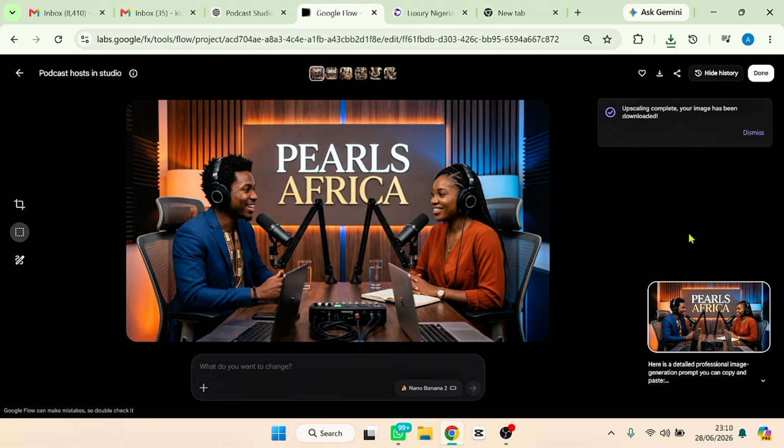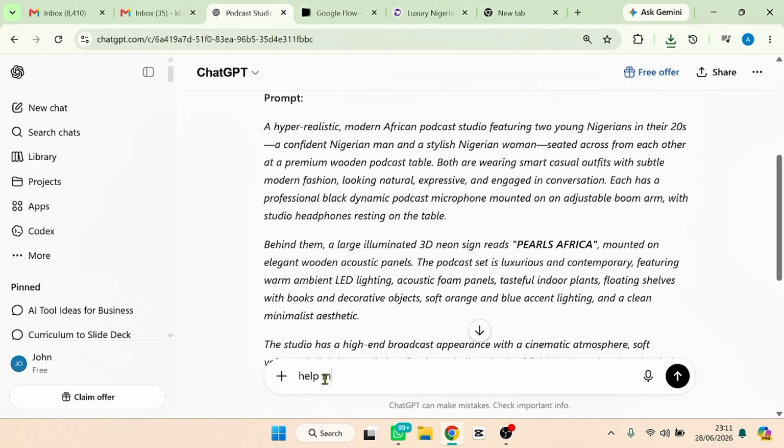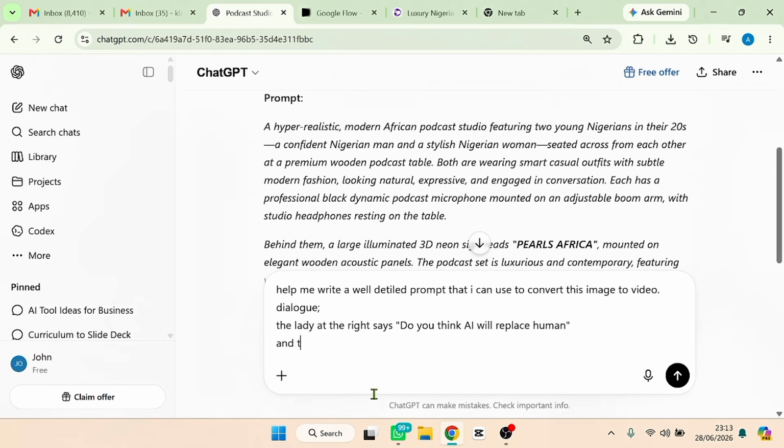But before that, we need a prompt that we are going to use to convert this image to video, right? For us to get that, let's head over to ChatGPT and get that prompt. We will need a simple prompt like this. I'm going to tell ChatGPT to help me write a detailed prompt that I can use to convert this image to video. Now see what I'm going to type.